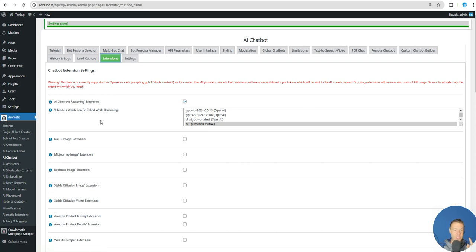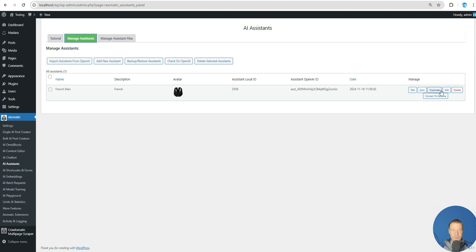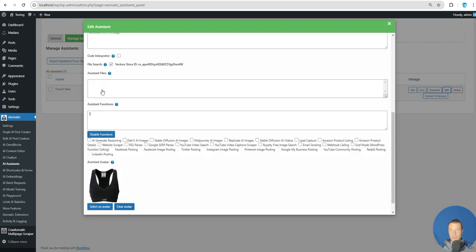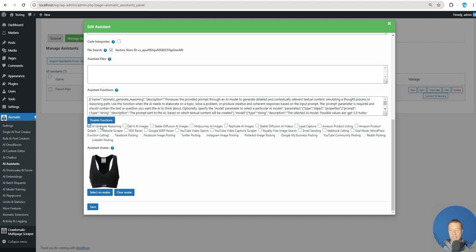Oh, one more thing that I have to say is that this will work if you use AI models. If you use AI assistants, this is also possible. However, in this case, go to AI assistants menu and click manage assistants, edit or create your assistant, and scroll down and click on the AI generate reasoning checkbox. So this is important.